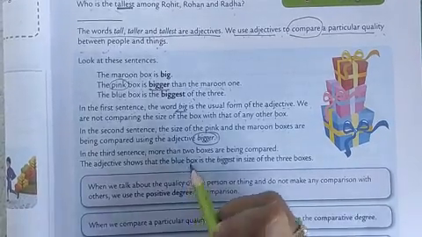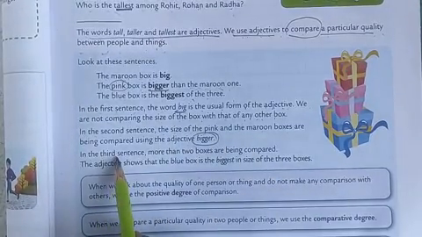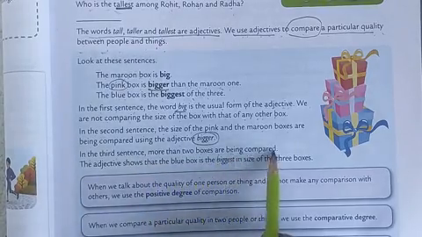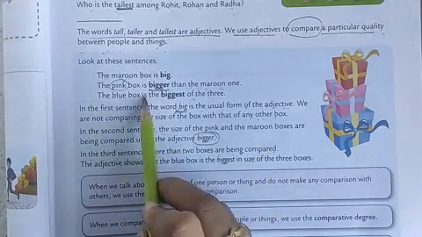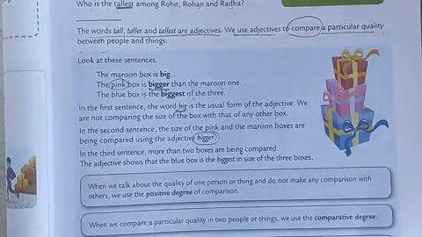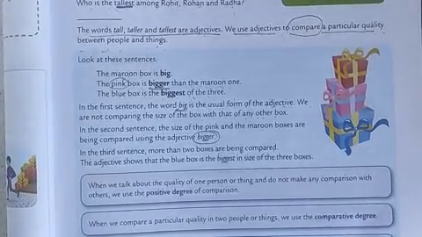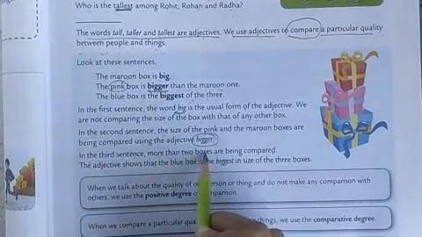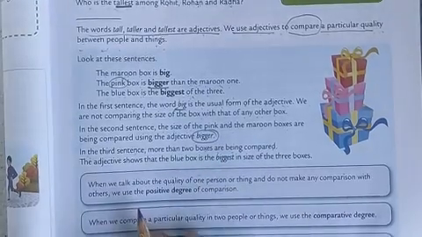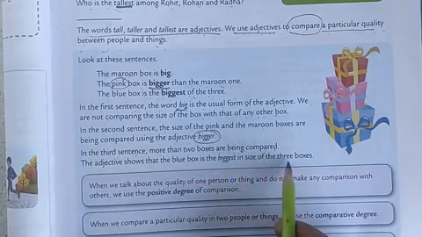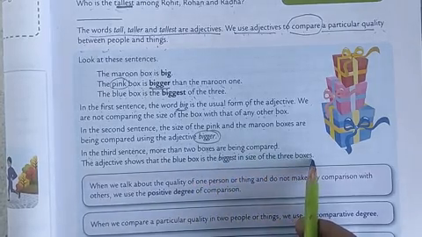Now, in the third sentence, more than two boxes are being compared. How? The blue box is the biggest of the three. So we are comparing more than two things, and the adjective shows that the blue box is the biggest in size of the three boxes.